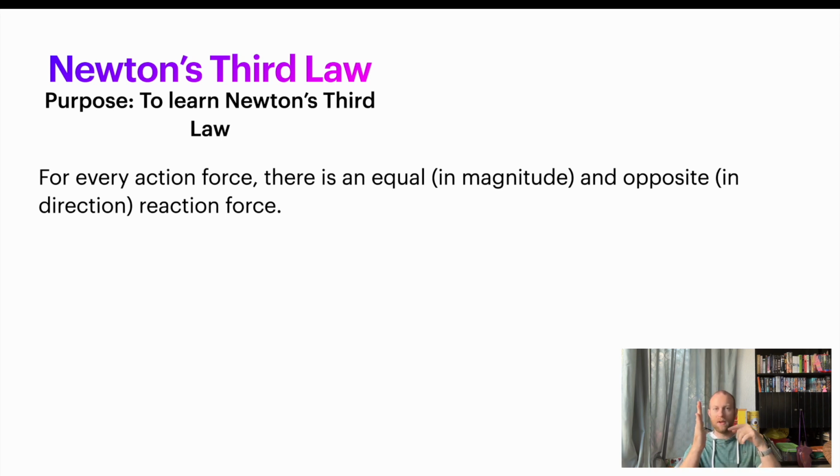So if this is the wall, I'm going to push on the wall. I'm applying a force this way. The wall is exerting a force in the opposite direction with the same magnitude, so same number, but in the opposite direction. So my hand's pointing this way, the wall is pushing this way. That's an action-reaction pair. We've got two forces that are not necessarily opposing each other, but they're just one causes the other. Action causes the reaction.